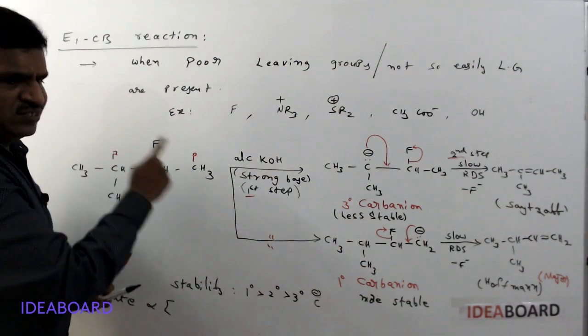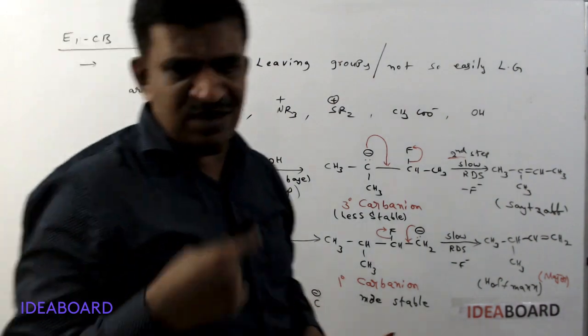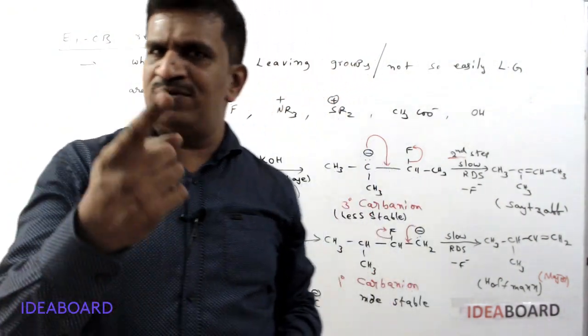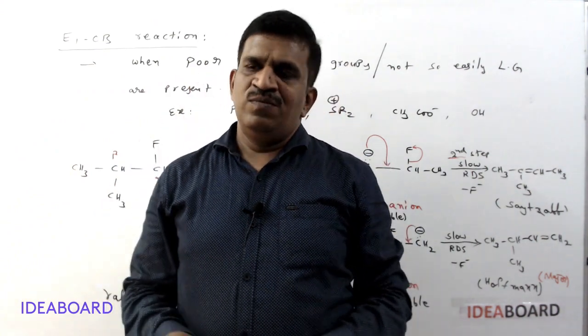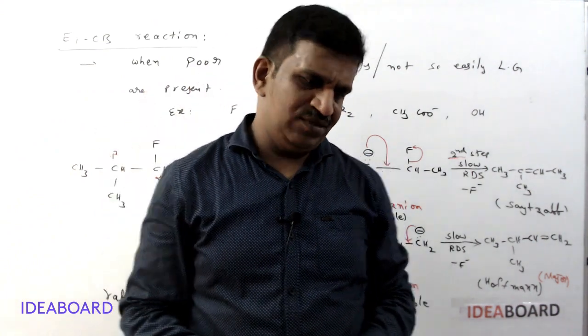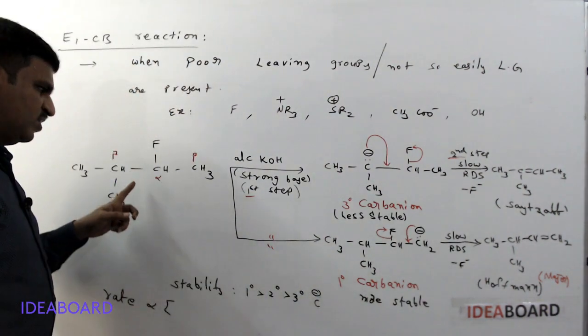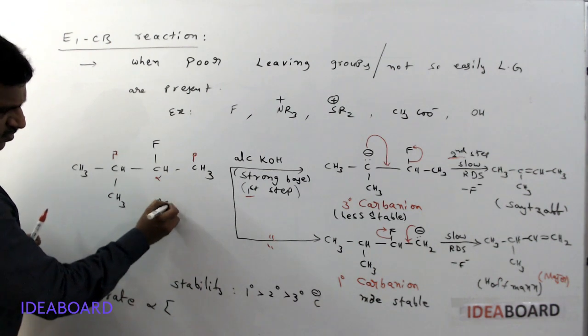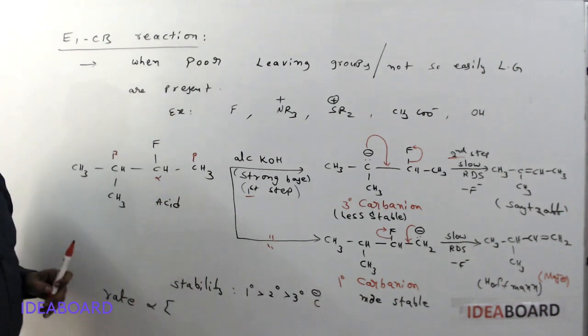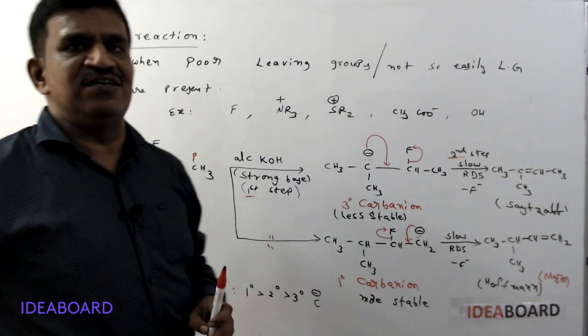Or we can say another point. If any compound is releasing a proton, as per your acid base theory, proton donor is called as acid. Based on which theory? Yes, Bronsted-Lowry's theory.